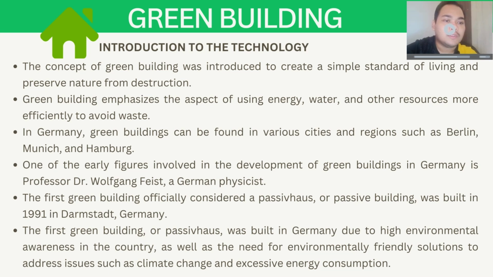In Germany, green building can be found in various cities and regions such as Berlin, Munich, and Hamburg. One of the key figures involved in the development of green building in Germany is Professor Dr. Wolfgang Feist, a German physicist. The first green building, officially considered a Passivhaus or passive building, was built in 1991 in Darmstadt, Germany.